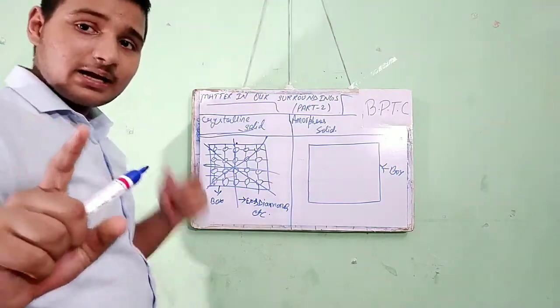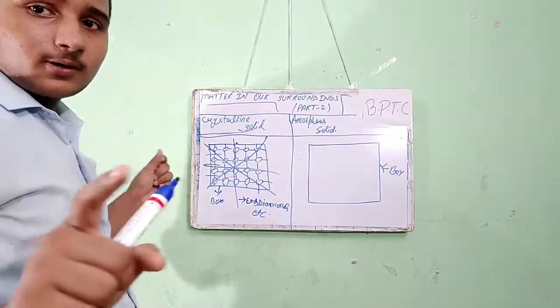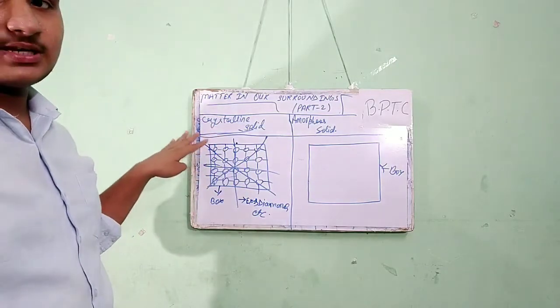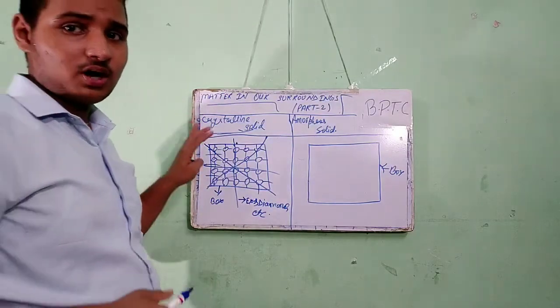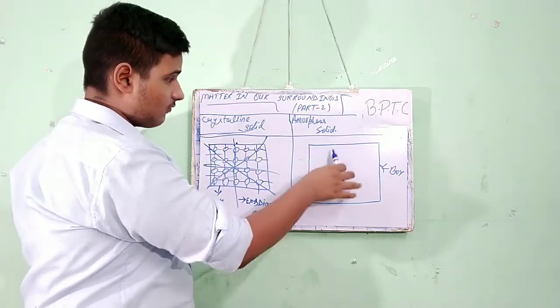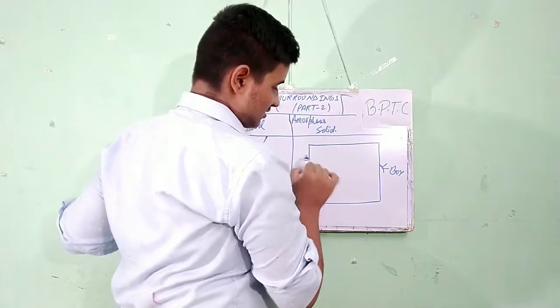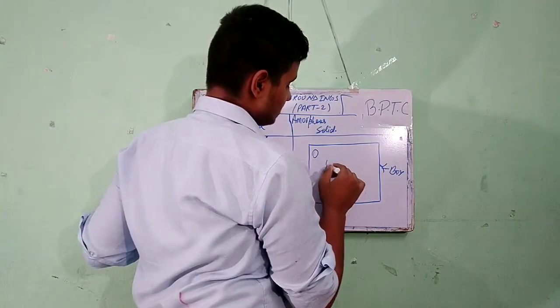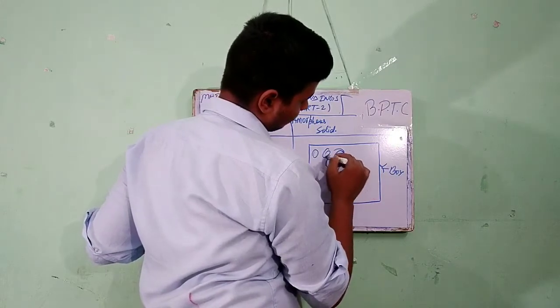Just wait, I am also going to explain the differences. I am just explaining what crystalline solid is and what amorphous solid is. But in the case of amorphous solid, the arrangement of molecules or atoms is like this.